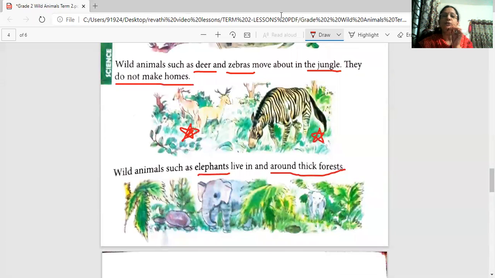So now what I want you to do is take a big chart and write the heading as Wild Animals. In half of the chart, you have to write about the animals and their homes. And in the other half, you make animals and their food. So you have to stick pictures of animals' homes and pictures of animals' food. So in one chart you do all these activities, and in part 2 of the lesson we will start revising the lesson and write the new words of it.